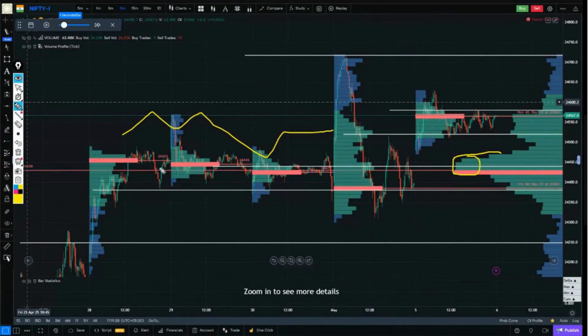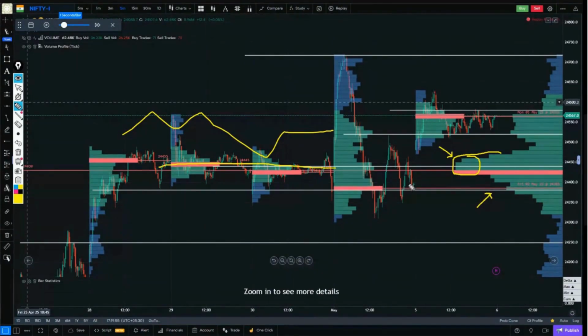Okay, meaning the most particular area of these entire 3 to 4 days where the most buying and selling occurred is this area. Okay, so we mark this, and then this was the low area of its volume node.